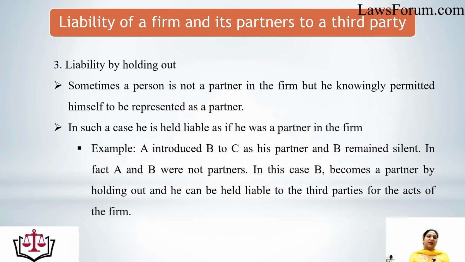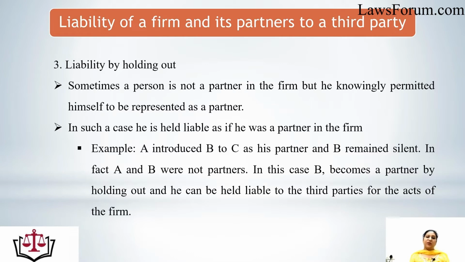Third is the liability by holding out. As we have learned so many times during our lectures, a partner by holding out means when someone shows that he is a partner in a firm, and the other person knowingly permits him to represent himself as a partner of the firm, but in actual fact he is not a partner in the firm. In such case, if any act is done by that holding out partner, the firm would be liable for that particular act. Let's see the example.